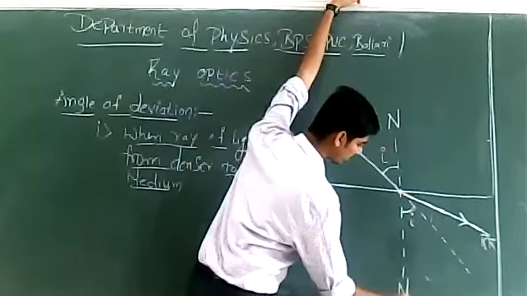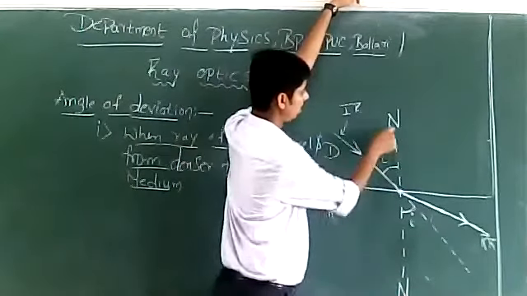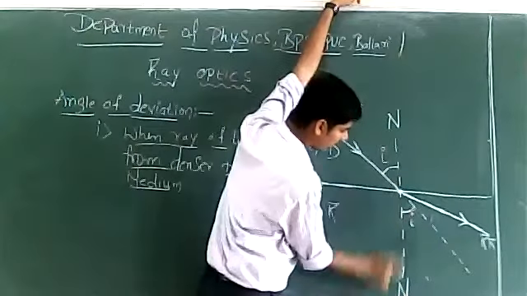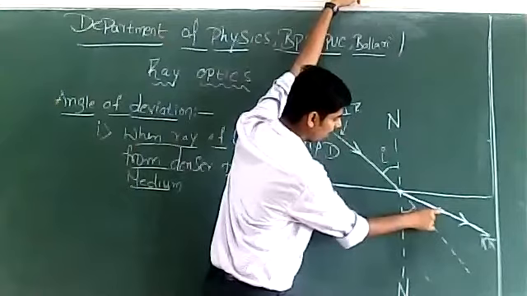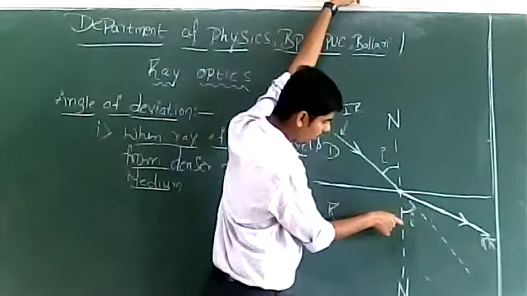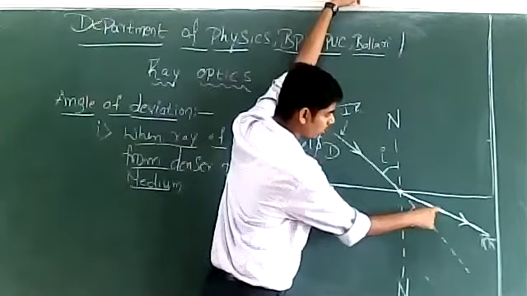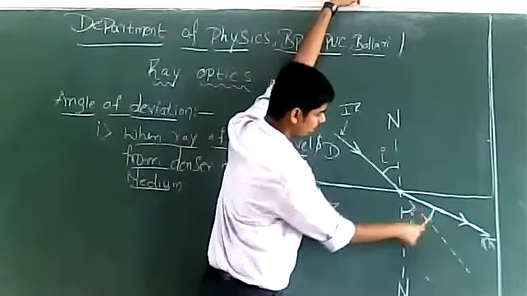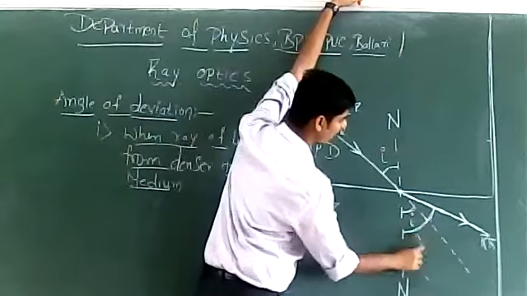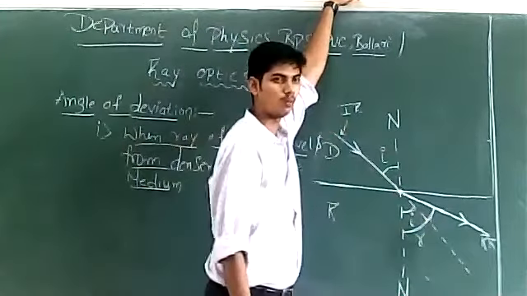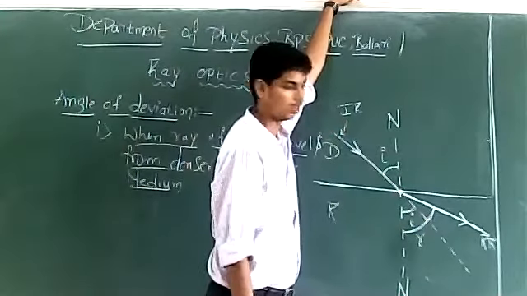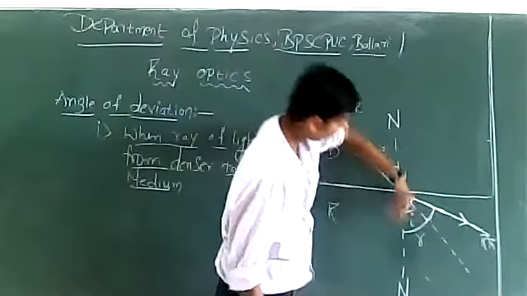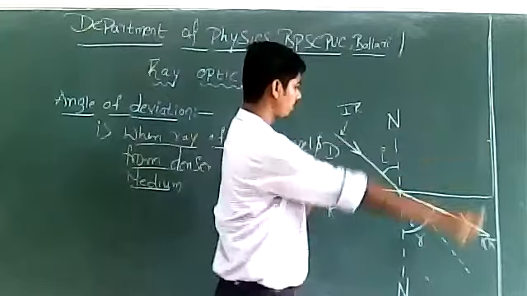We write this as N. This dotted line is representing normal. The angle between refracted ray and the normal is called angle of refraction. So, R is this angle. I hope angle of refraction is clear.